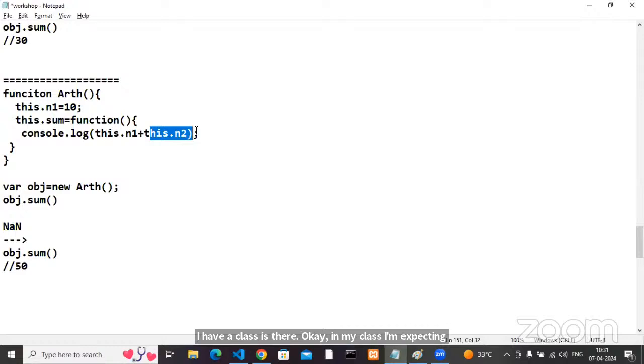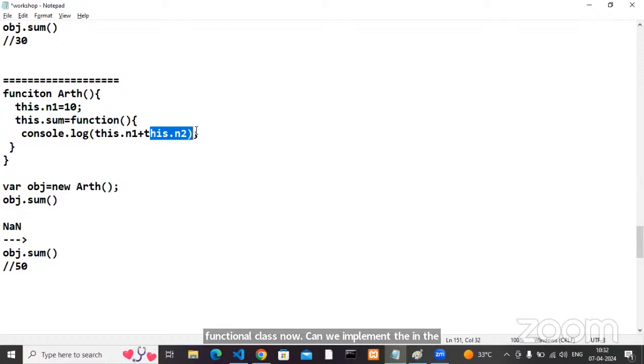So how can one class get the members from outside into my class? That is possible through inheritance, or not? The concept is inheritance. So can we implement inheritance in my functional class now?